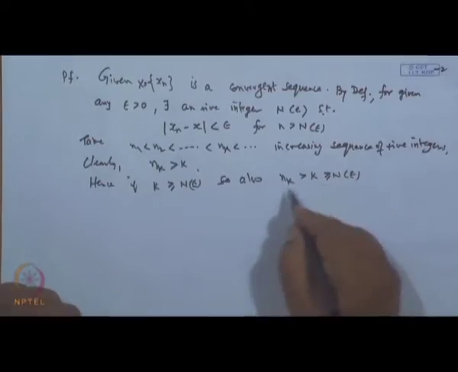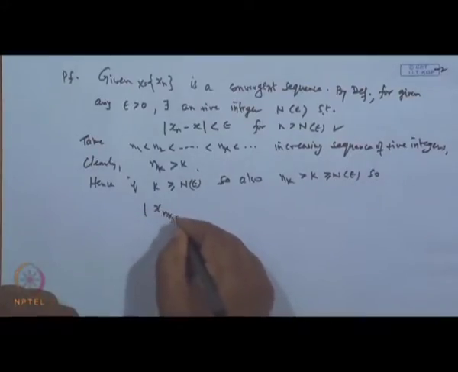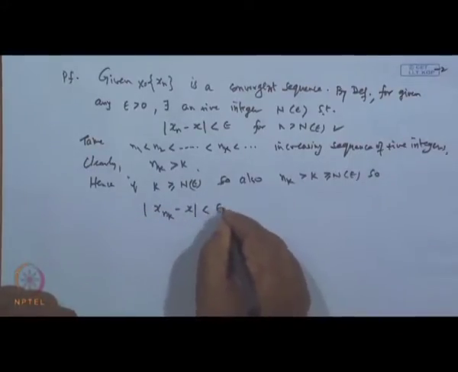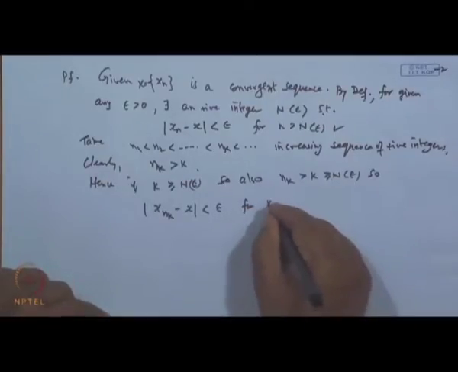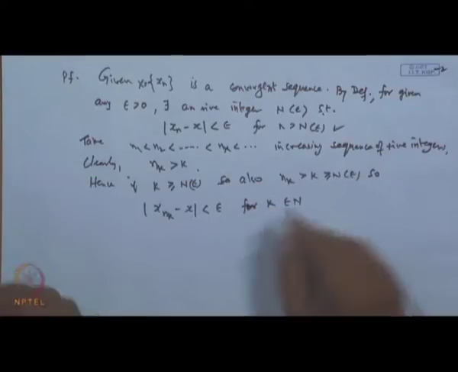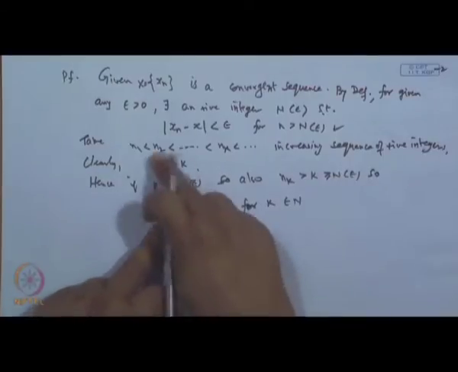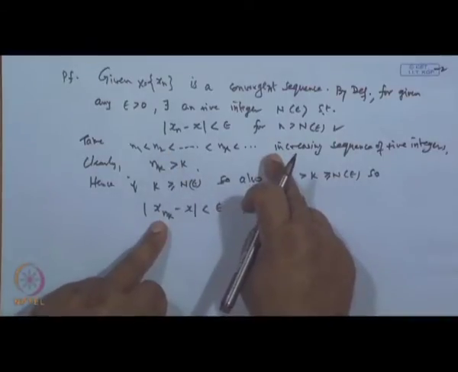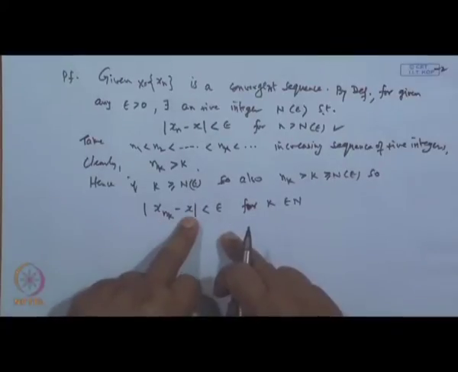Therefore, for these n k's, this result is true. So, we get mod of x n k minus x is less than epsilon for all k belongs to the natural numbers. This is true, and n 1, n 2, n 3 satisfy these conditions also, which we have shown. Therefore, the subsequence x n k will converge to x.